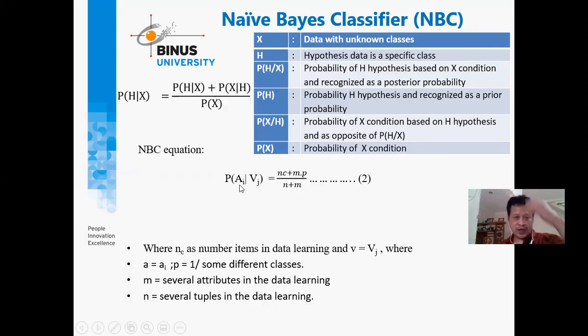And then we have the equation here: P(a|vj) = (nc + mp) / (n + m), where nc is the number of data learning, and p is equal to 1 divided by the number of different classes, so we can see how many classes the data can belong to for the classification. M is the number of attributes in the data learning, which become the columns, and n is the number of tuples in data learning, which become the rows.